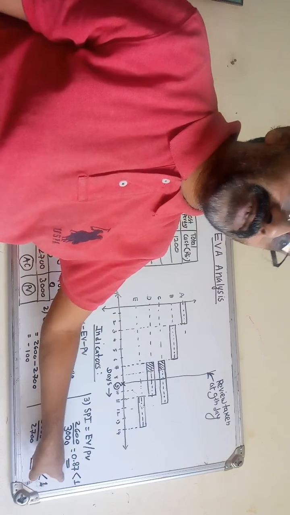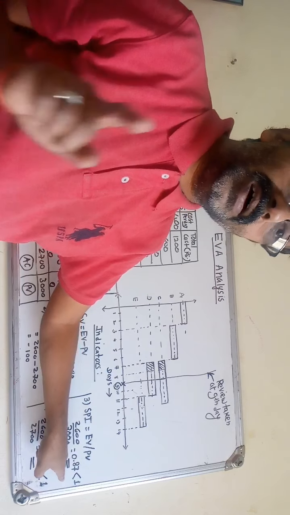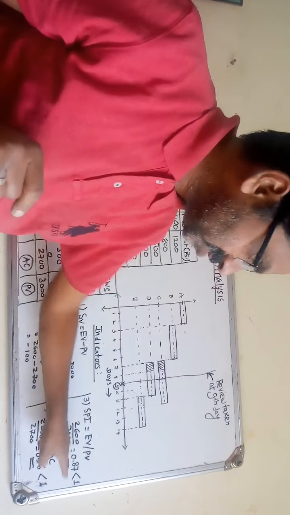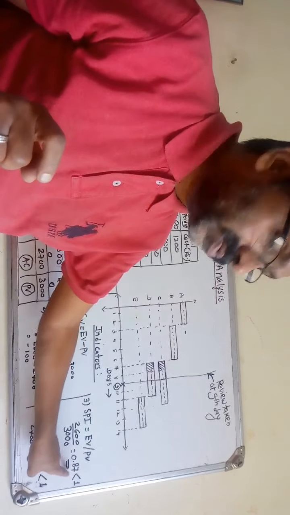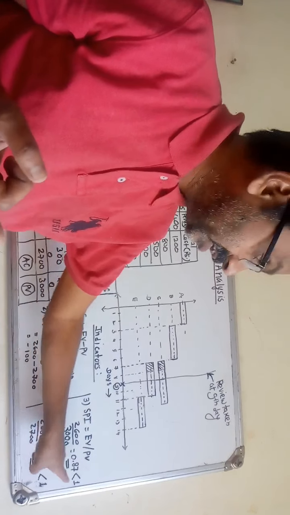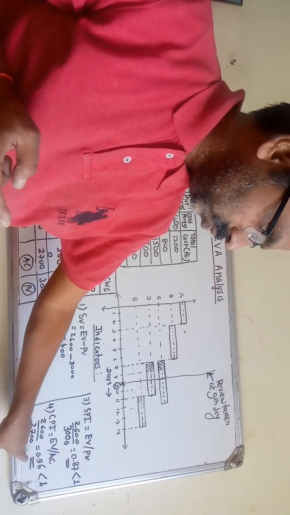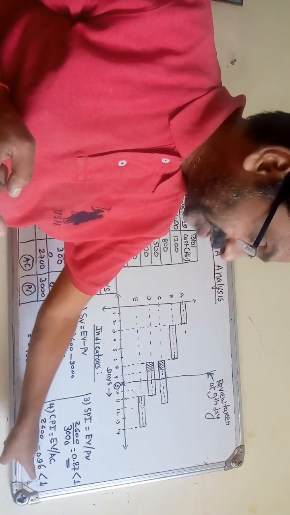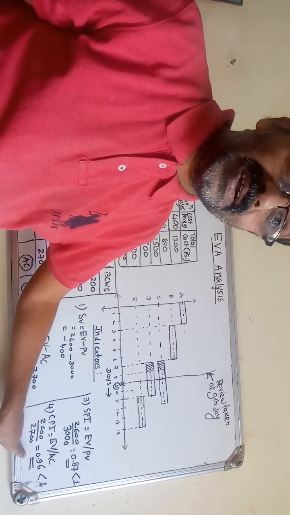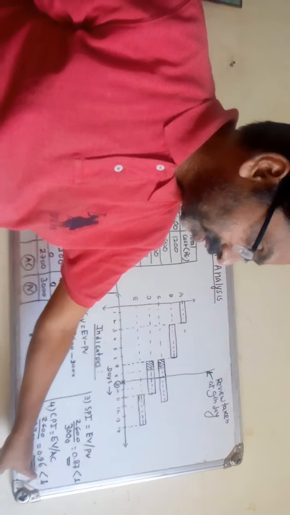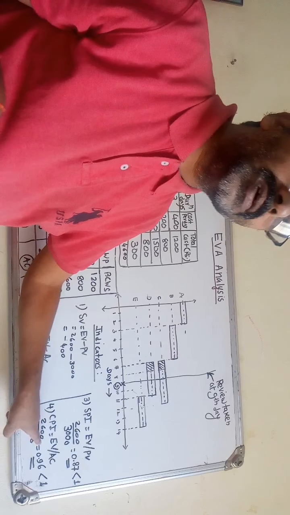Similarly, from the cost performance index we got the value 0.96. It is also less than 1. It indicates the project is over budget. But how much percent? 100 minus 96 means only 4% over budget. So this is the interpretation of the results we got, and from this we come to know that the project is behind schedule and over budget, and by what percentages.